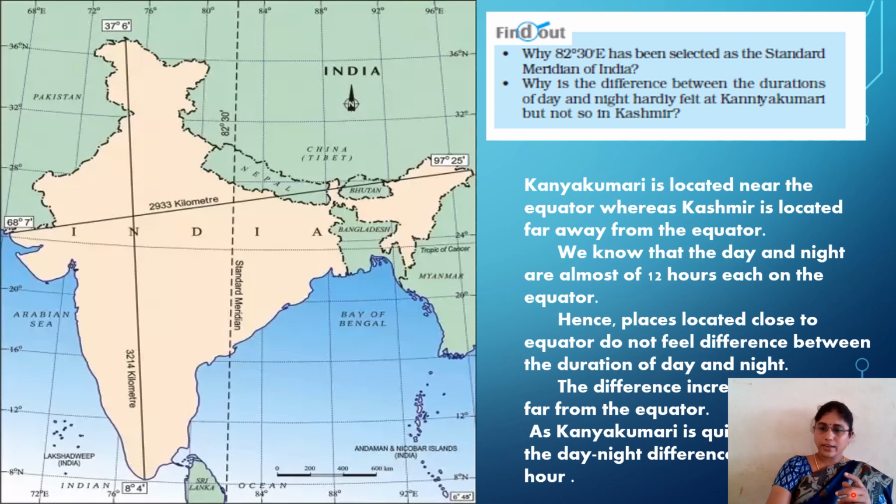The difference increases as we go far from the equator, like Jammu and Kashmir. As Kanyakumari is quite near, at 8 degrees 4 minutes north, the day-night difference is hardly 1 hour. That is the main reason the difference between days and nights is hardly felt in Kanyakumari. Hardly only 1 hour difference between days and nights.